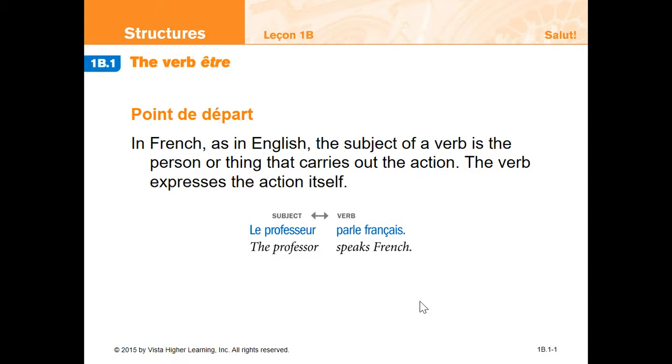We're going to be talking about how we have subjects and verbs. Of course, the subject of the sentence, as far as this discussion goes, is who's actually doing the action and actually using the verb in your sentence. And so here, for example, we have "le professeur parle français." It's the professor, the teacher who's speaking French. So we've used the form of "parle" that goes with "professeur."